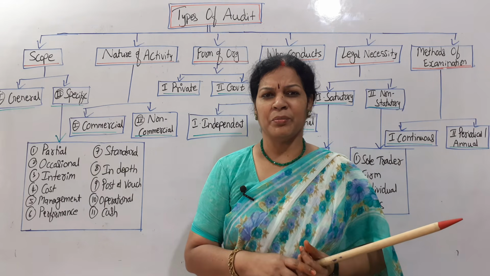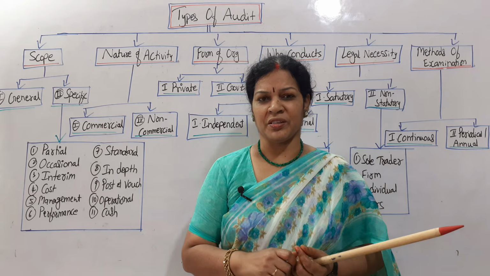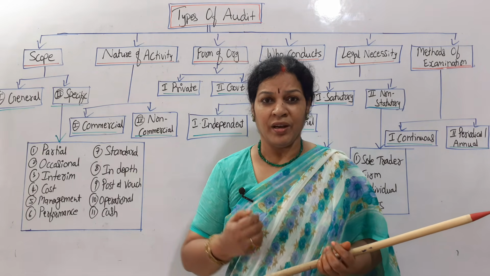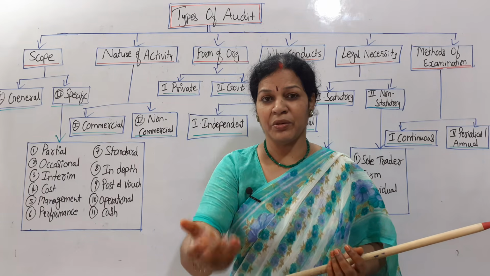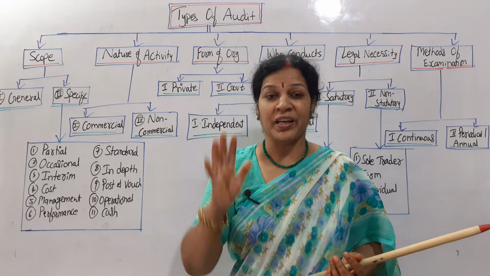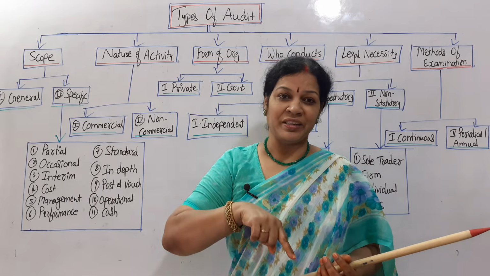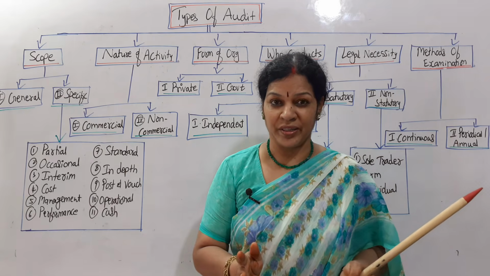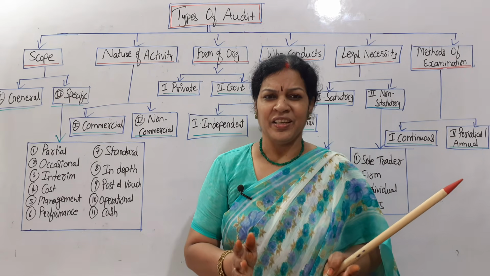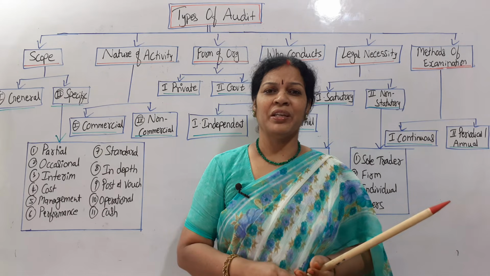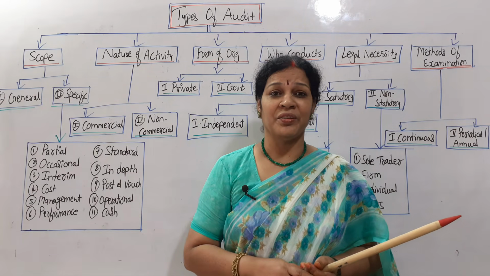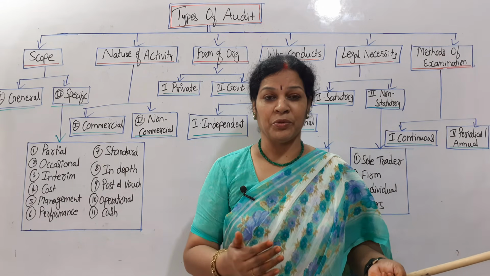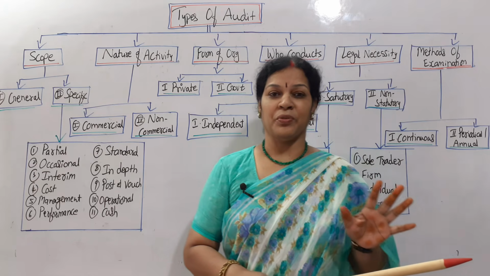Generally when somebody is assigning auditing work to the auditor, he must know what kind of audit is assigned to him, or if I want to assign some auditing work to some auditor, which kind of audit I have to assign. Both the parties, client as well as auditor, should have an understanding of what kind of audit it is. If we know the kinds of audit, then only we can decide what audit we want to assign, what audit he got. So all these things he will come to know. That is why you must know types of auditing, right?